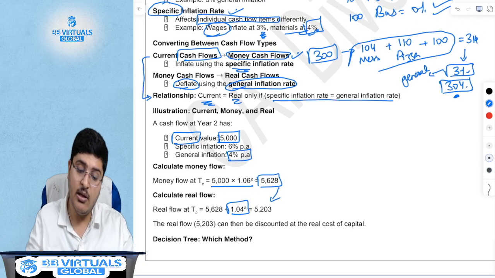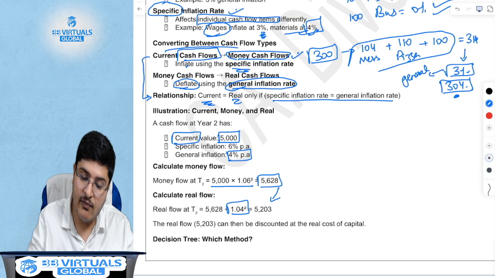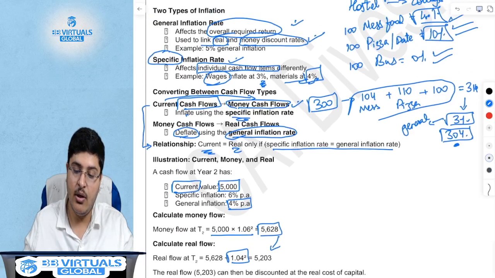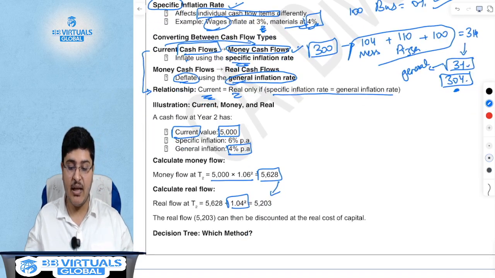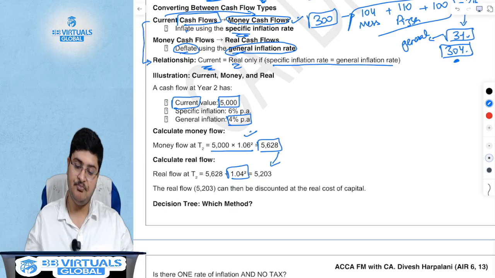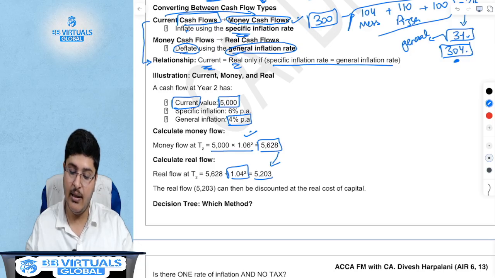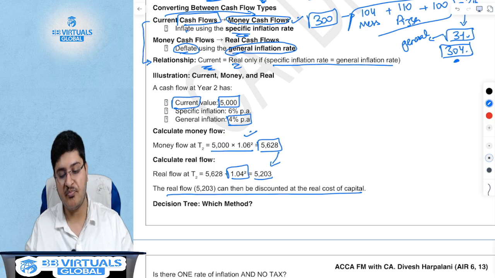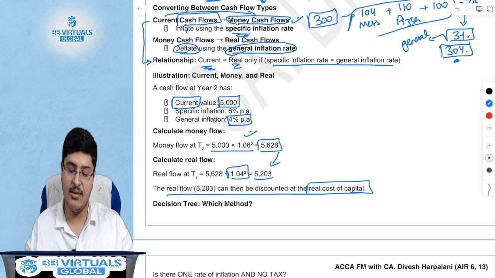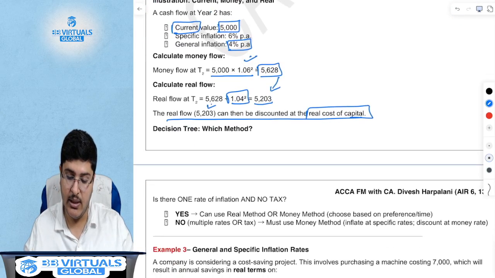You will divide it by 1.04 because that is the general inflation. Like I said, you convert the current cash flows, the money amount, at the specific inflation rate, and then you deflate it using the general rate, which means this is your real cash flow, which can then be discounted using the real cost of capital. This is the amount it will be costing in today's prices.